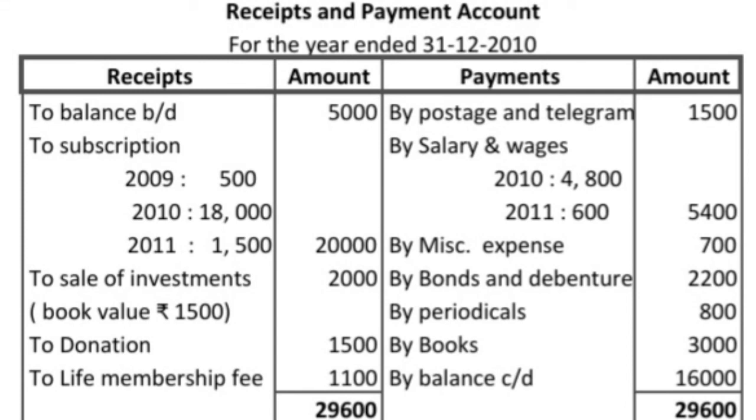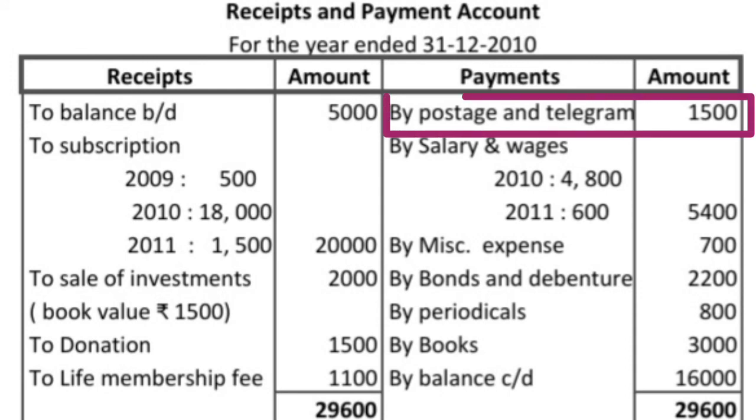As I told you before, in the receipt side, entries related to income received, sale of asset and liability also came. That means all three types of entry came here in the receipt and payment account. So the receipt side is over. Now the payment side.